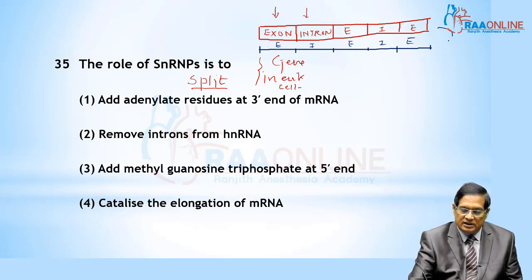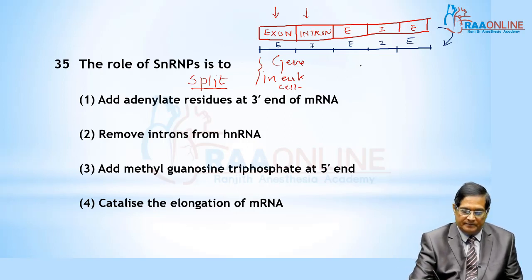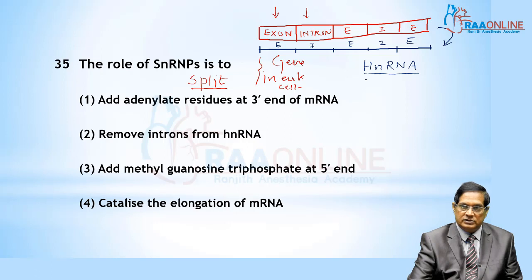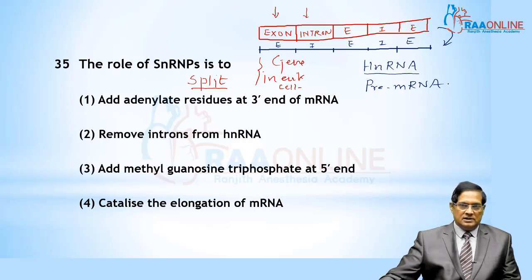But this DNA is transcribed as a whole, and the RNA formed also has exons and introns. This RNA is known as hnRNA, heterogeneous nuclear RNA, or pre-mRNA. We can say pre-mRNA, that is, the precursor of mRNA.